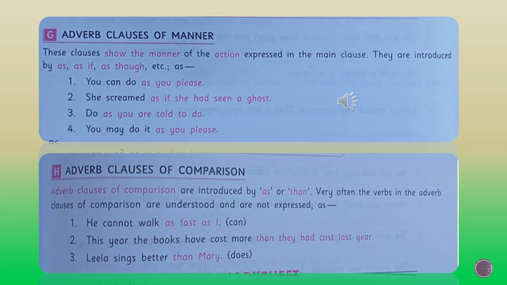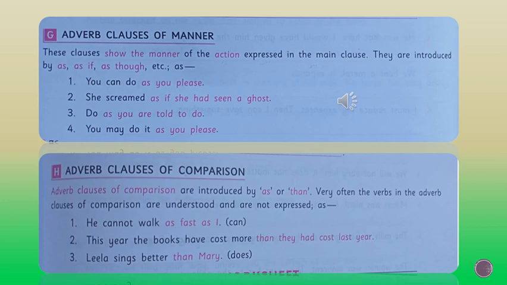And the next one is adverb clause of comparison. Adverb clauses of comparison are introduced by "as" or "than". Very often, the verbs in the adverb clauses of comparison are understood and are not expressed. You can see the first example, then you will understand. He cannot walk as fast as I can. That "can" is not expressed there, but it is understood. He cannot walk as fast as I.